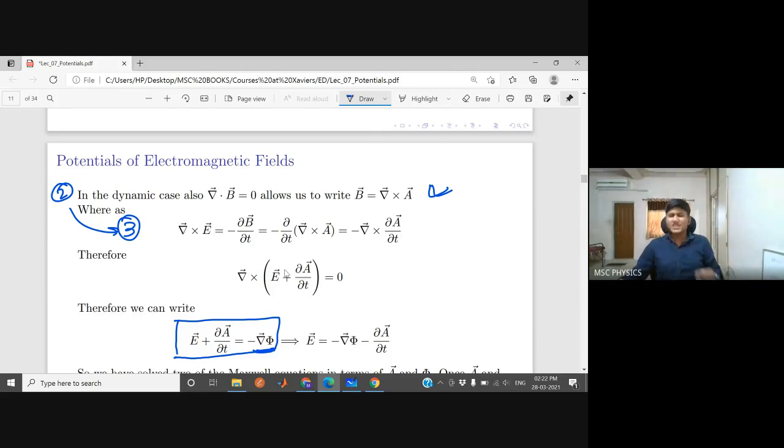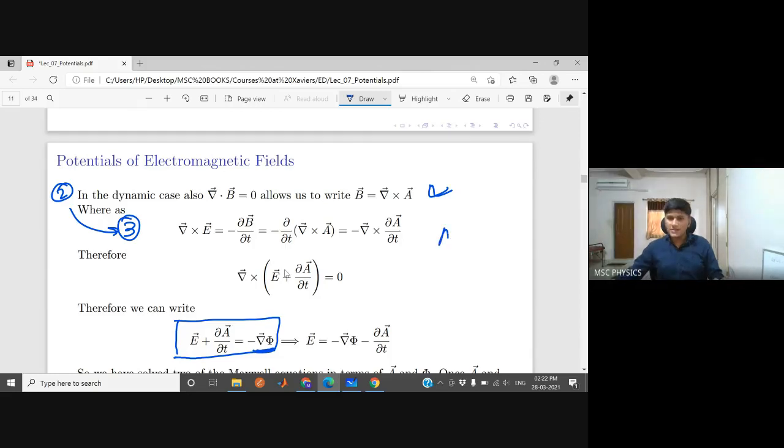Why does the negative sign appear? It is purely a matter of convention, tradition. For centuries we have been taking the minus sign, so we still take the minus sign. There is no physical meaning attached to this minus sign. It is purely because of our convention. But you can write E plus del A by del T as the gradient of some scalar function, the scalar potential phi.